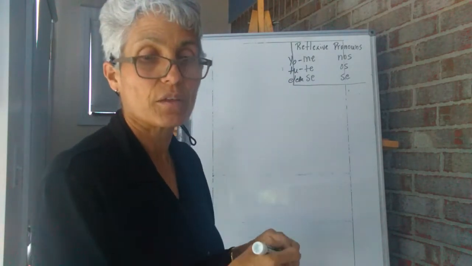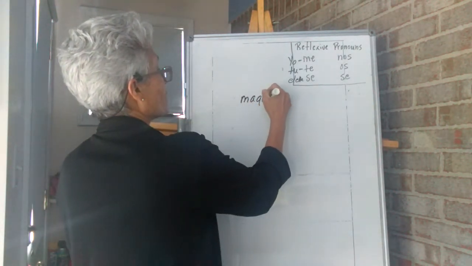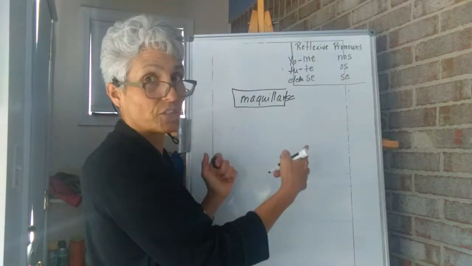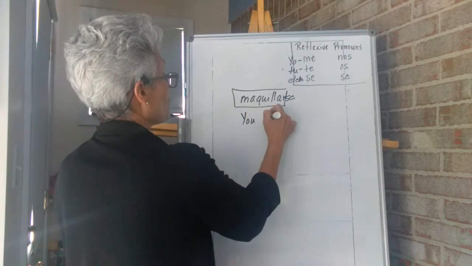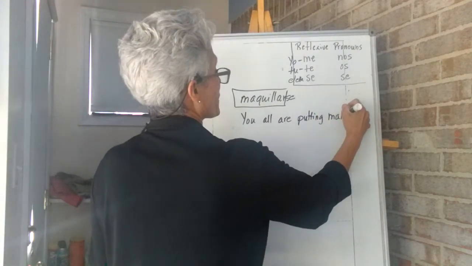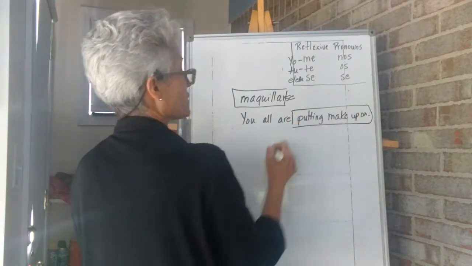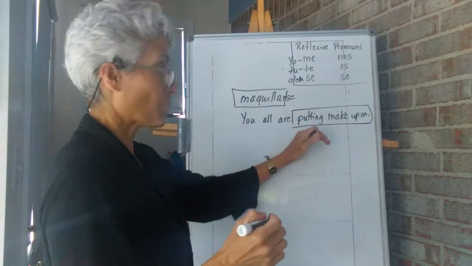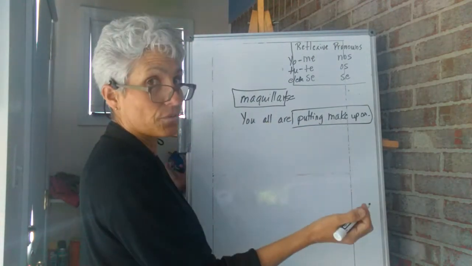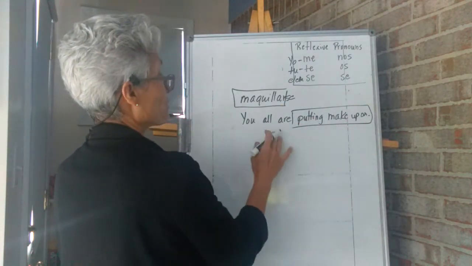So if I were to say, you all are putting makeup on, which is maquillarse, maquillar is the verb. Say if it's reflexive. You all are putting makeup on. If you all are putting makeup on yourselves, then it's reflexive. If I were to be putting makeup on somebody else, then it's not reflexive. So this one is reflexive.